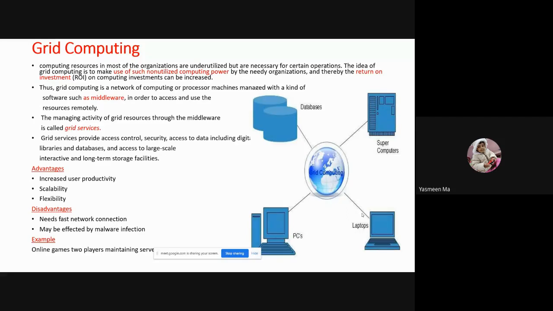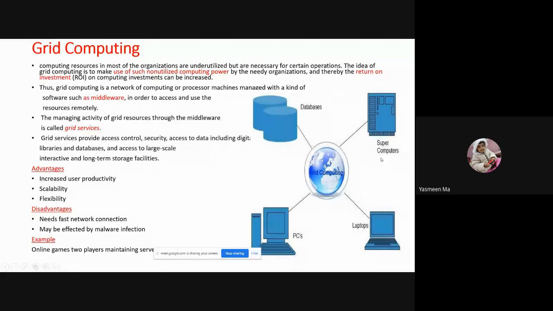But the main drawback of grid computing is that it becomes more costly. For example, this organization is in Goa, and that organization is in Hyderabad. To use grid computing, first of all we have to place fiber optic cables, install all those cables, and give connections from Goa to Hyderabad. So a long distance will be there, the distance problem will come, and it will be more costly. That is one drawback.